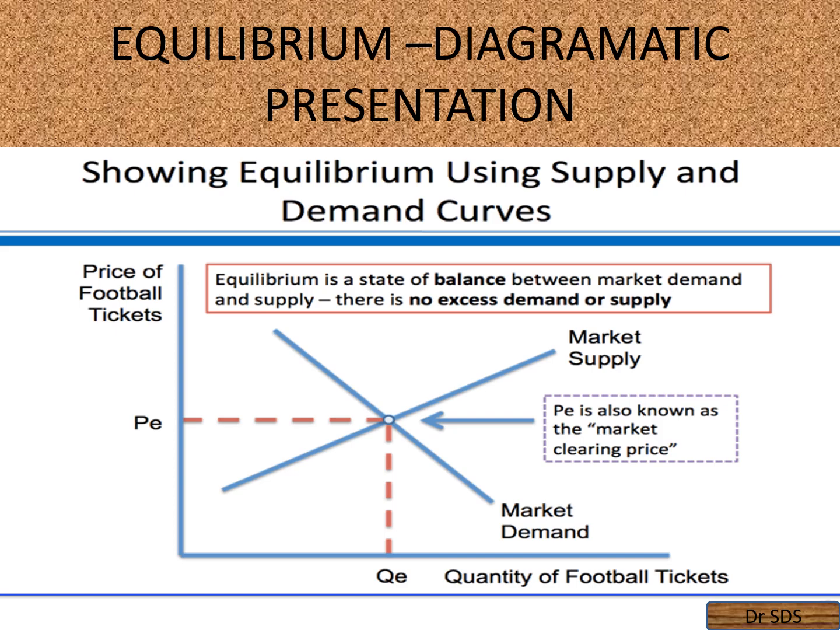Let's see the diagrammatic representation of equilibrium, where there are two curves, the demand curve and the supply curve. The demand curve and supply curve intersect. That is known as the equilibrium point, or market clearing price. So if we see the price of football tickets and the quantity of football tickets, the demand and supply intersect at the center point. So PE and QE are the equilibrium price and the equilibrium output.